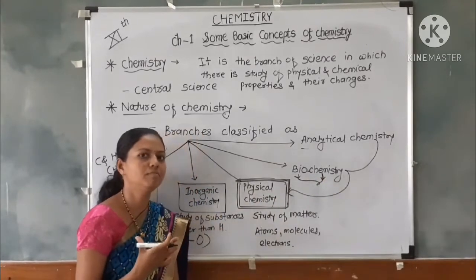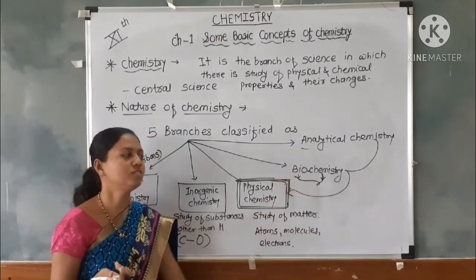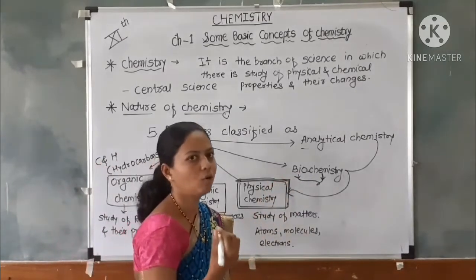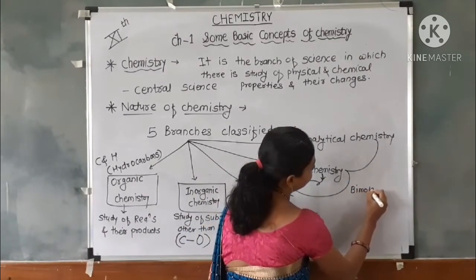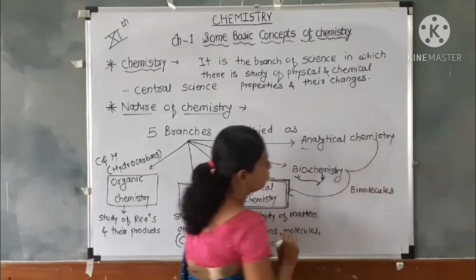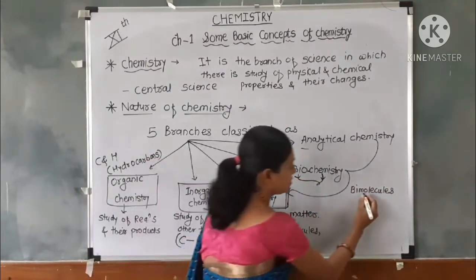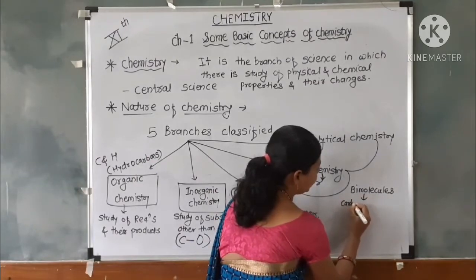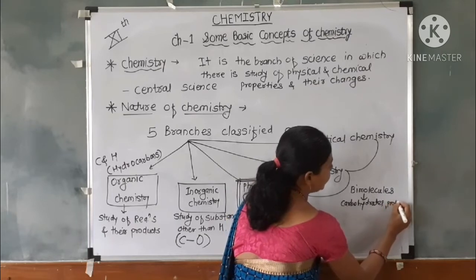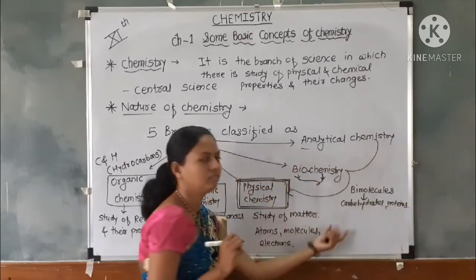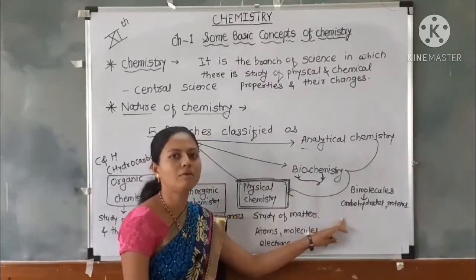Our body is made up of biological compositions, that means biomolecules, which contain carbohydrates, proteins and enzymes, which are included in biochemistry.